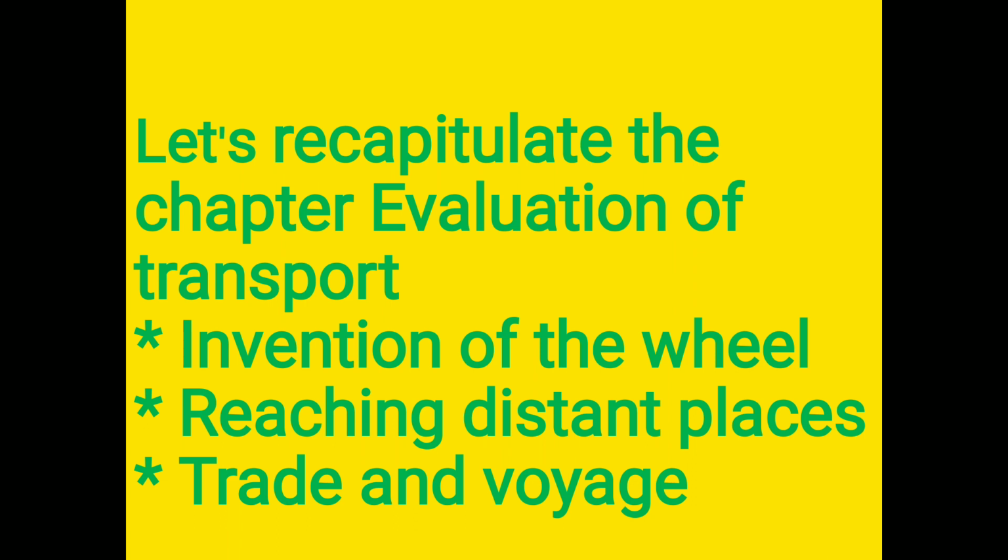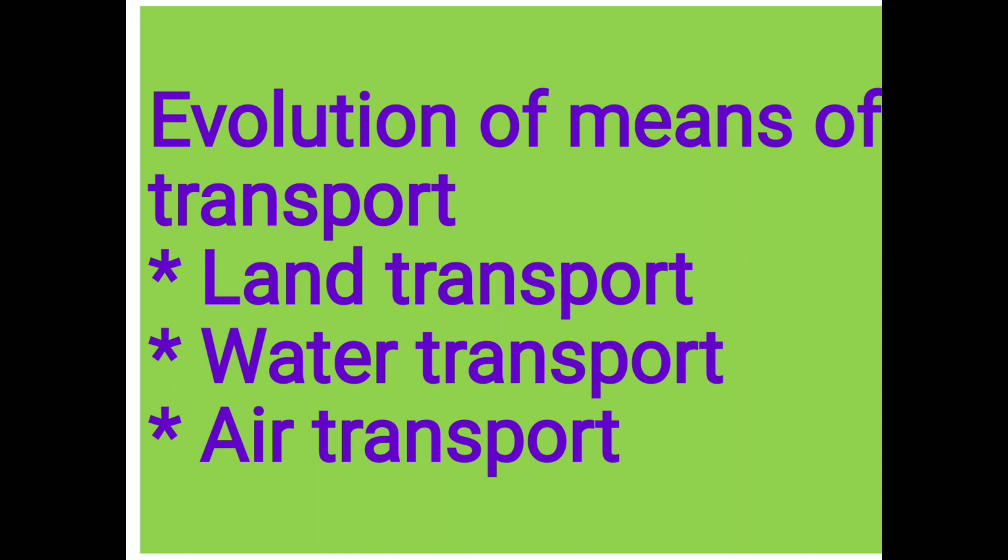Distant places means far off places. Under that I explained about the nomads, their occupation, how they settled down and how there was a growth of civilization especially along the river banks. These necessities led to the discoveries and inventions which subsequently led to the development and evolution of different means of transport. The different means of transport can be divided into three types: land transport, water transport, and air transport.